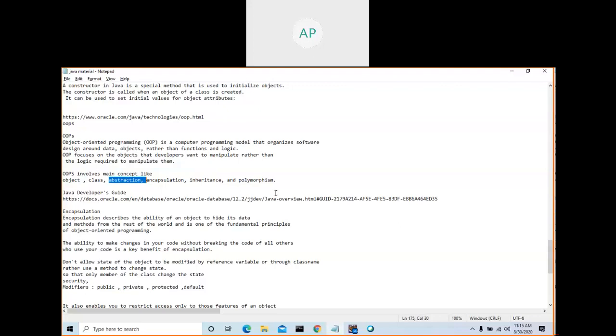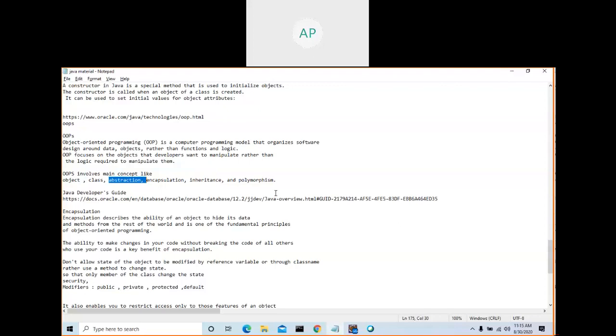How will you access the member? Either by using the object reference variable or by using the class name. If it is a static member, you can access it directly using the class name, dot. Variables can be static, methods can be static. In public static void main, when you run your program, are you creating an object? No, you are directly calling the main method.